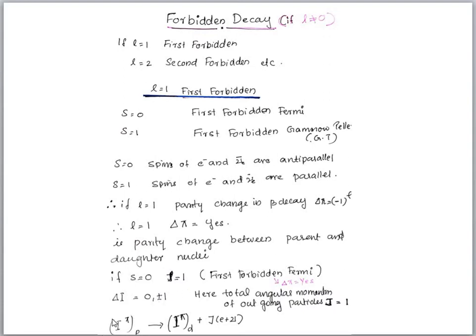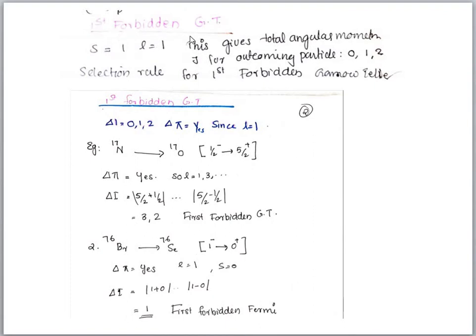Okay, or we can get it is 1. So when we take the magnitude, the angular momentum of the parent nucleus is equal to the angular momentum of the daughter nucleus plus J of the electron neutrino pair. So this is the case of first forbidden Gamow-Teller. S is equal to 1, L is equal to 1.